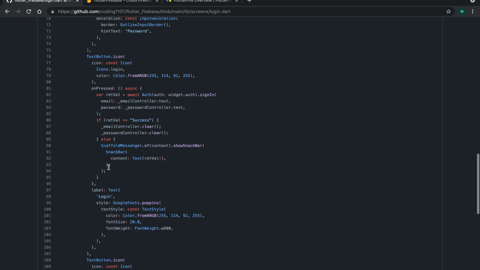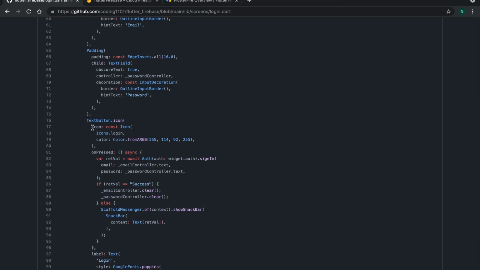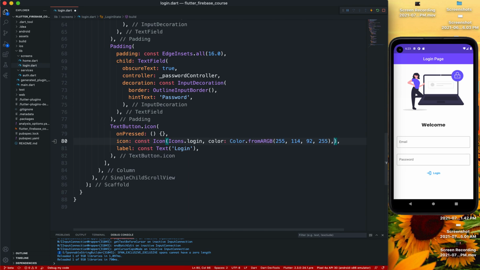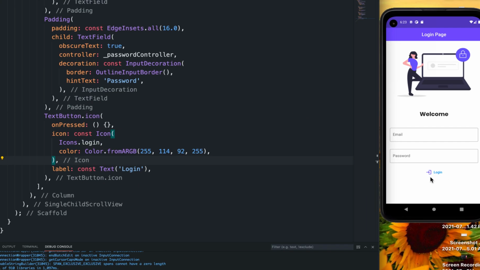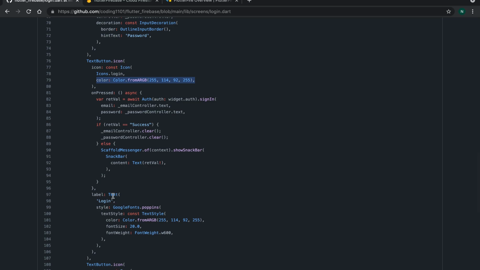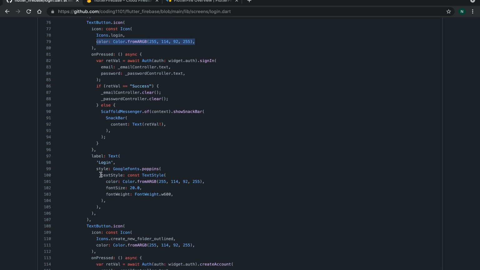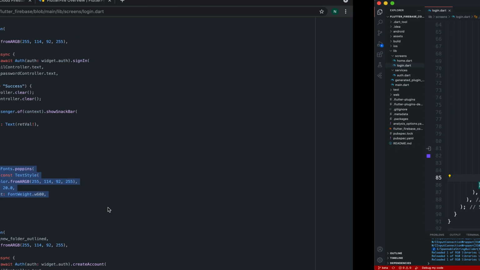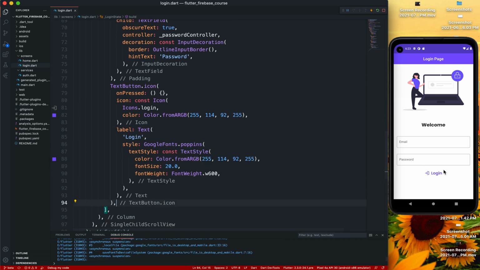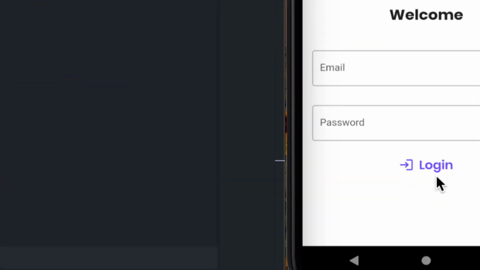For the icon and the text styling, what I'm going to do is just come here for the icon and I'll just give it a color on the icon. That's going to be that color, so that this and the app bar match. And for the text styling of login, basically we're going to have a text style of Google Fonts again. But I've just increased the size a little bit, and that's looking fine.